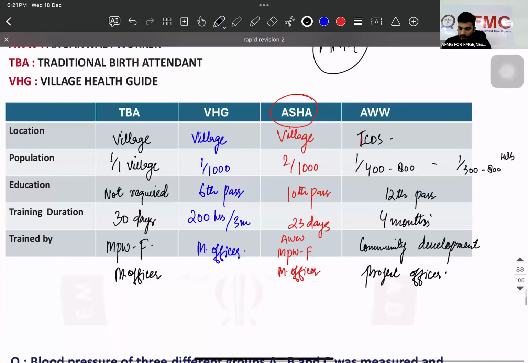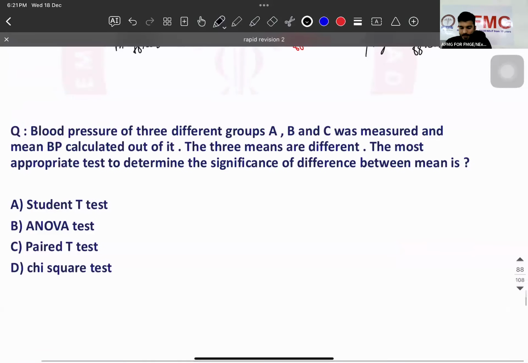Blood pressure of 3 groups, A, B, and C was measured and a mean BP was calculated. करते हैं पहले ना. Okay. A blood pressure of three different groups A, B, and C was measured and mean BP was calculated out of it. The three means are different. The most appropriate test to determine the significance of difference between means is?